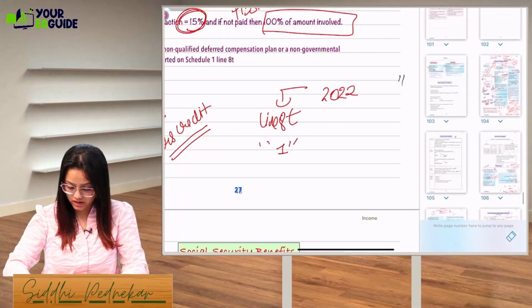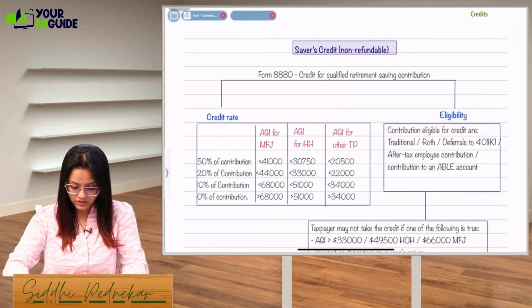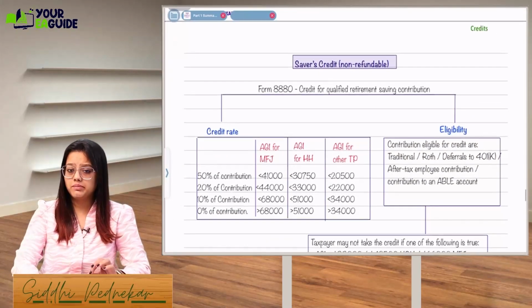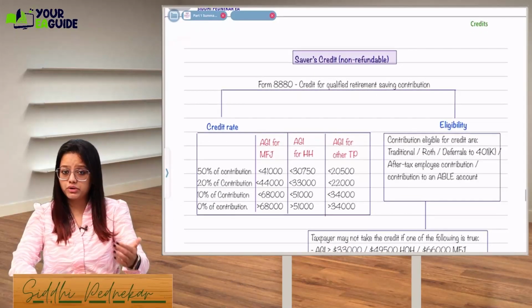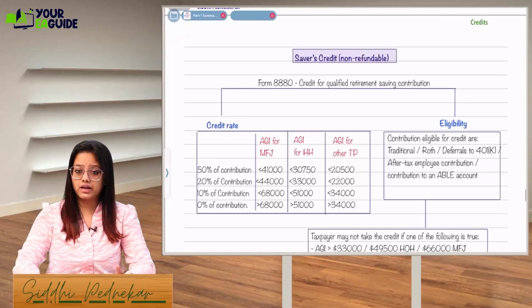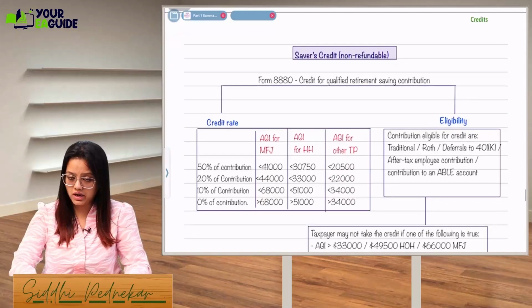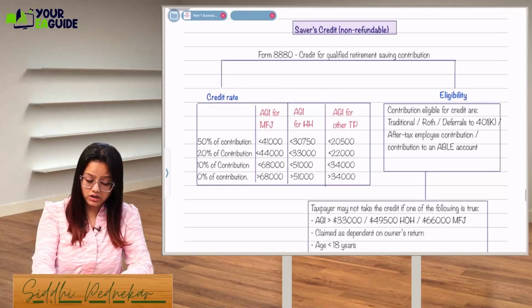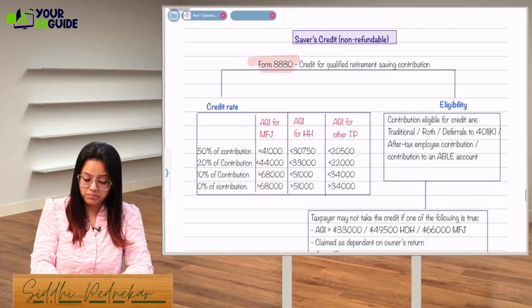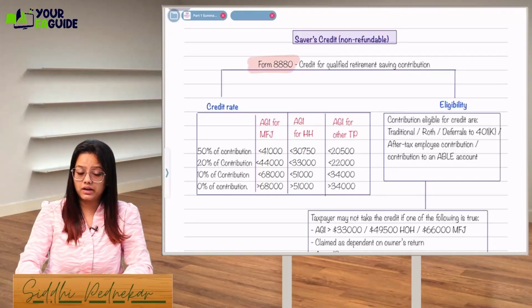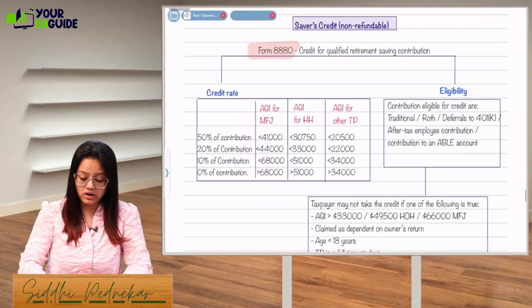Taxes, and here it is. The saver's credit will be non-refundable when you are contributing into a qualified retirement plan. Qualified retirement plan, I can say traditional retirement plan, okay? So here you can file a Form 8880 to take the credit, and the credit will depend on, again, your